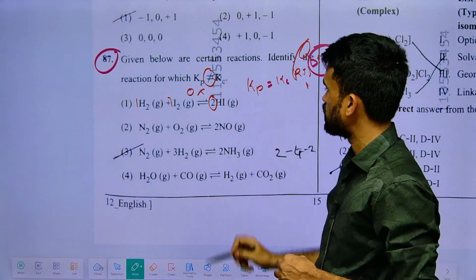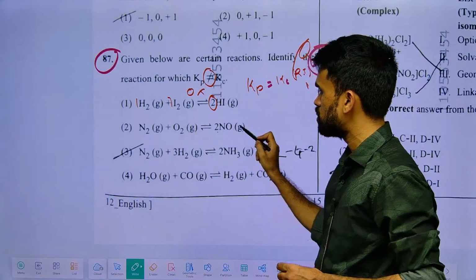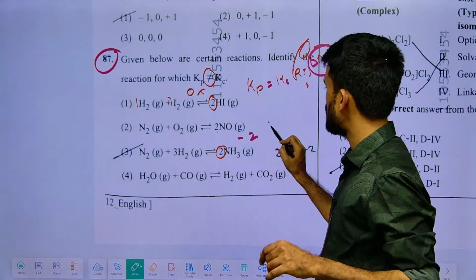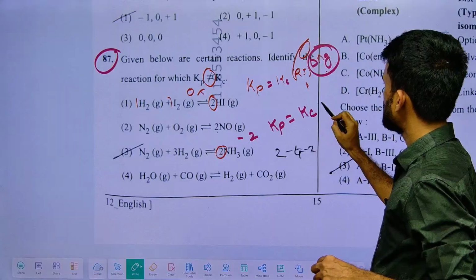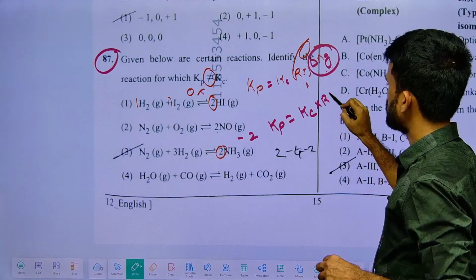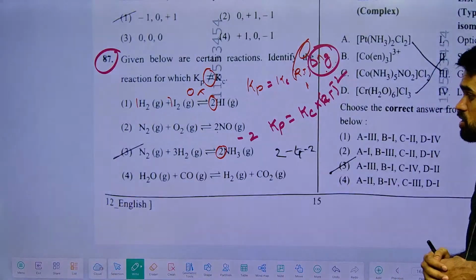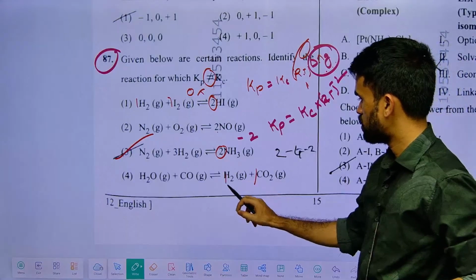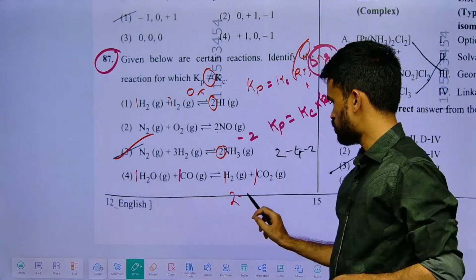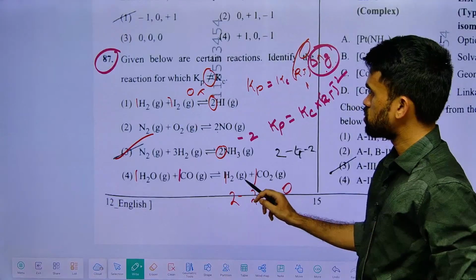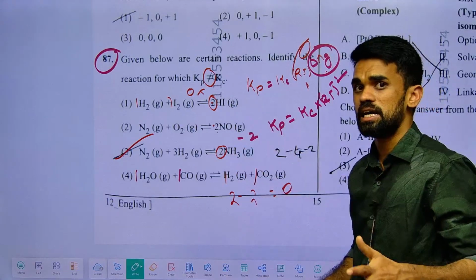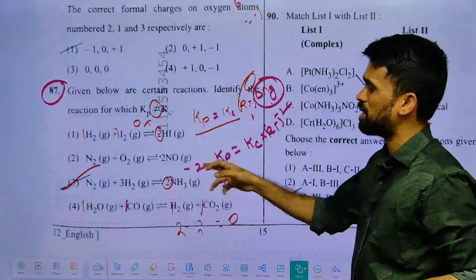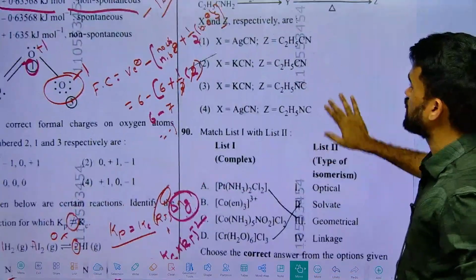They are saying not equal. So in this case 2 minus 2, here also 0, they are equal here. So here 2 minus 4, that is minus 2 now. Here it is not equal. Kp equals Kc into RT power minus 2, you will get the answer. So option 3 is the perfect answer. Next here, 1 1, so 2 on the product side, 1 1, 2 on the reactant side, all of them are gaseous. So 0. So 1, 2, 4 have delta ng as 0. It means the Kp Kc are equal. Only option 3. This is the most commonly asked question from the equilibrium chapter that everyone can answer.